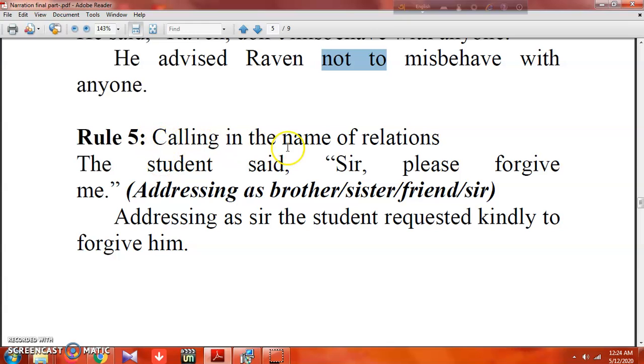Then rule 5 says, calling in the name of relations. The student said, sir, please forgive me. So here we know that's addressing as sir, or you can use it respectfully, but in this case you can use addressing as sir. The student requested respectfully to forgive him. So to plus base form one, again an infinitive. The main point to remember is that if you find any salutation addressing as brother, sister, friends and so on, we'll use addressing as at the very beginning, then the other conventional rules.